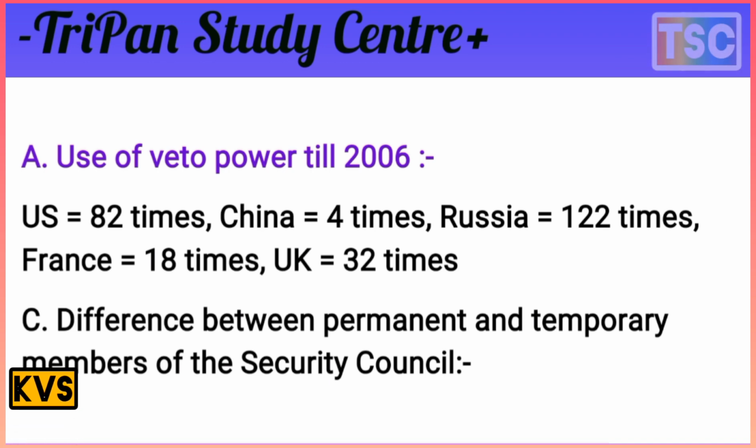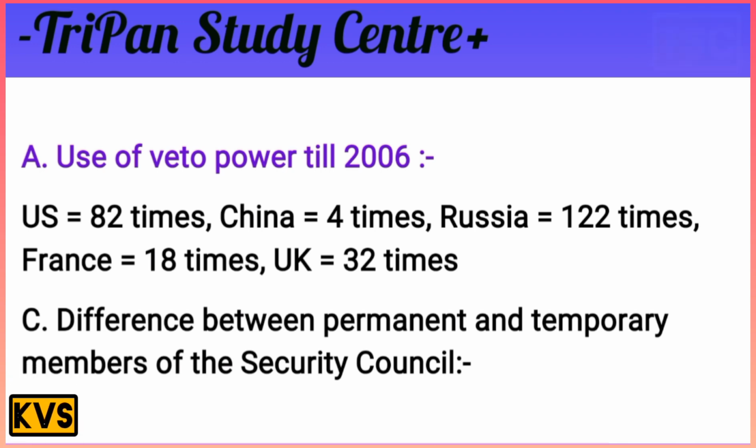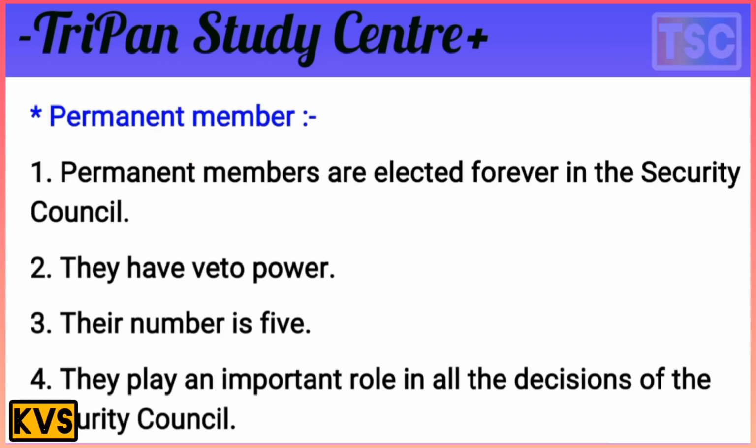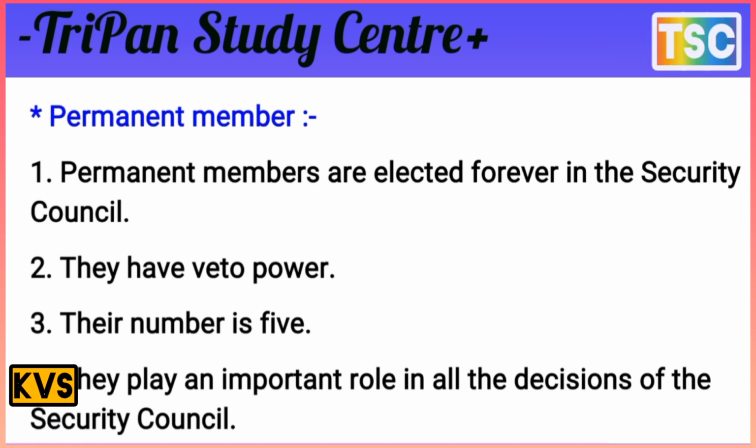Let's see the difference between the permanent and temporary members of the Security Council. Permanent members are selected forever in the Security Council. They have veto power, and their number is only 5.